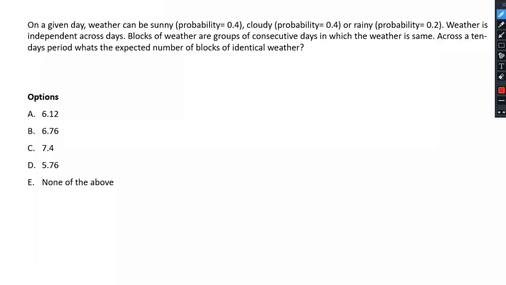Alright. So the question is based on probability. Just to explain this problem with more clarity, suppose on the first day we have sunny weather, and this weather continued for 2 days. After that we had cloudy weather, and this continued for 1 day only. After that, suppose we had rainy weather and this continued for 3 days.